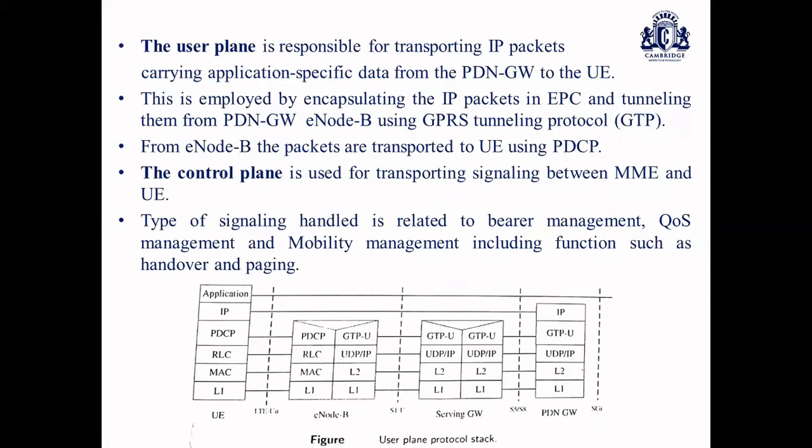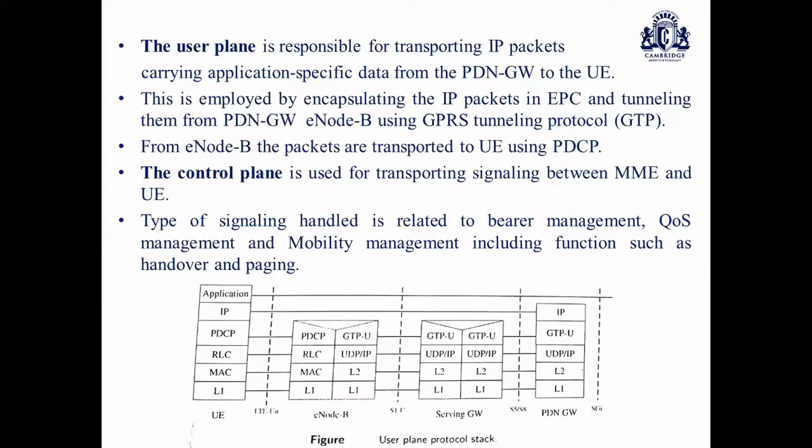So whatever type of signaling we handle with respect to the control plane is related to bearer services, such as quality of service management, bearer management, and mobility management, which includes all the functions. Handover or paging information can also be considered one of the important aspects of the control plane.